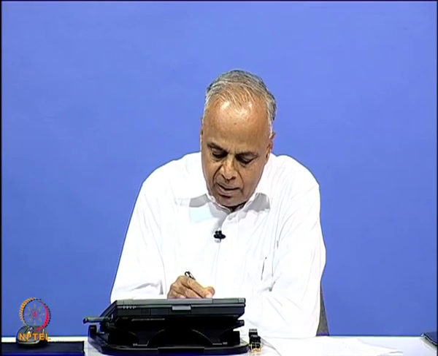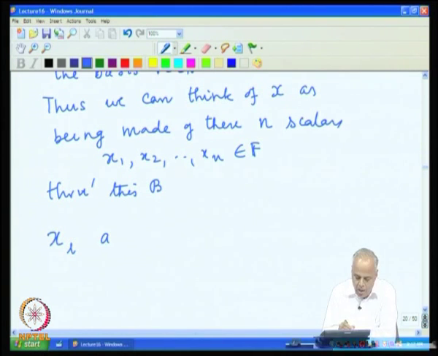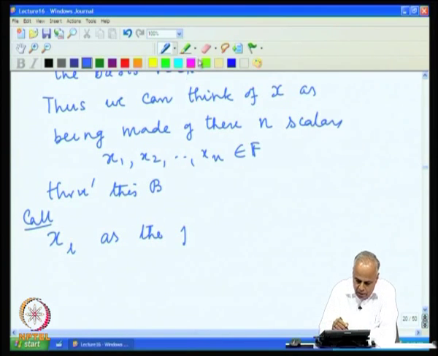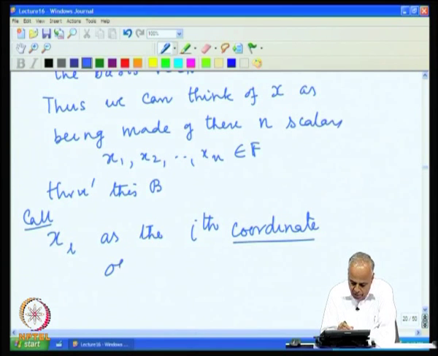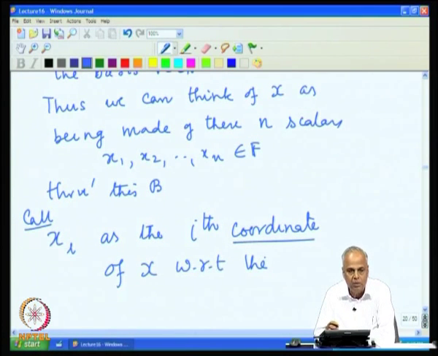So we call xi the ith coordinate of the vector x with respect to the ordered basis, because the order is important. The moment you change the second to the third, then the second component will become the third component.